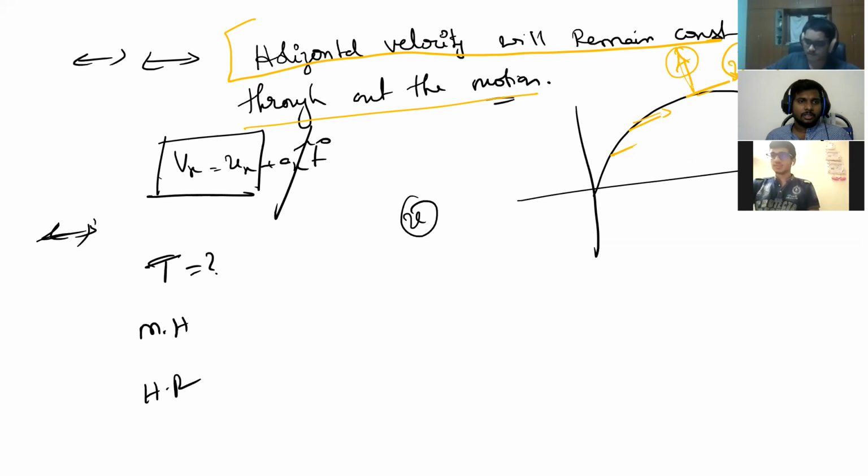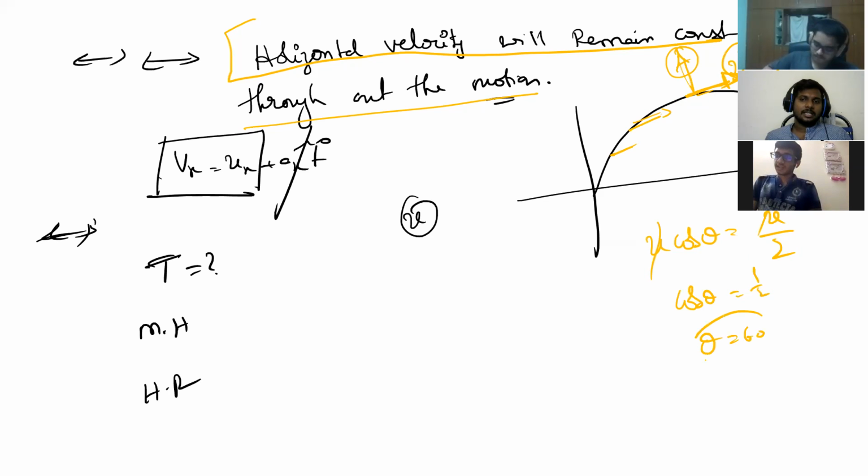You understood, Kaushik, now? Otherwise, why will it travel in the horizontal direction? At the topmost point, it will be exactly in the horizontal direction. That will be u cos theta. It is given as u by 2, right? So cos theta is 1 by 2. Theta is 60 degrees.